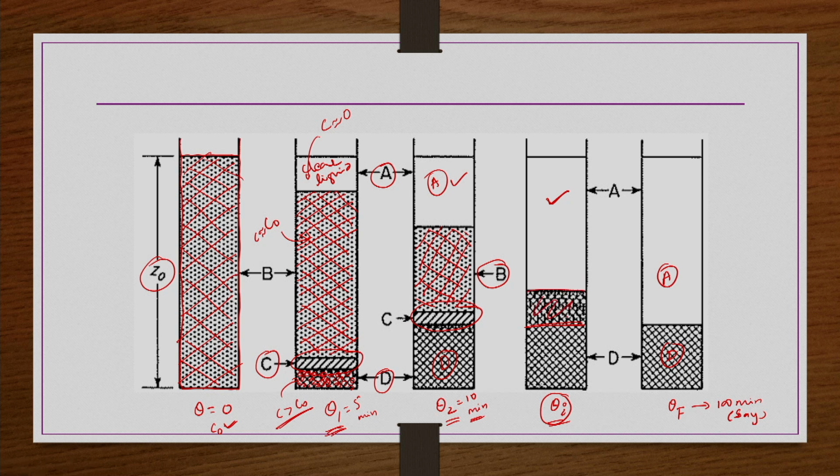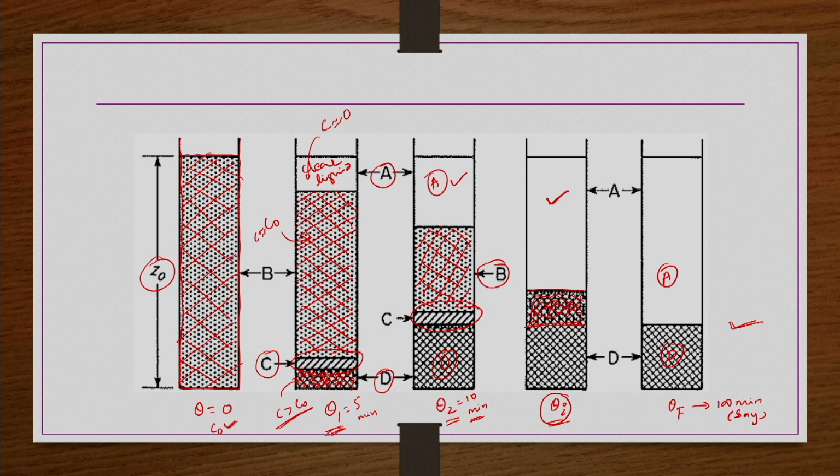In between there will be some region which is very turbid, that does not have a connection or appearance. It does not look like a C zone in appearance, it does not look like a D zone in appearance. That is the point where the B zone completely disappears, and the C zone mixes up with the D zone, or slowly it starts decreasing and then there will not be a C zone at all after that also. Then we get clarified liquid and concentrated sludge as two separate phases.